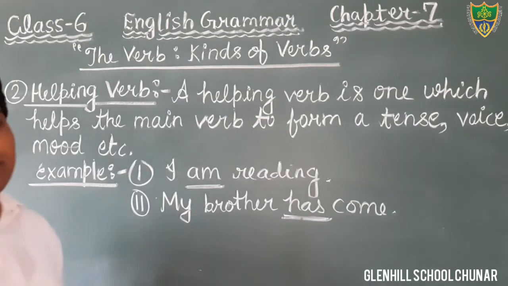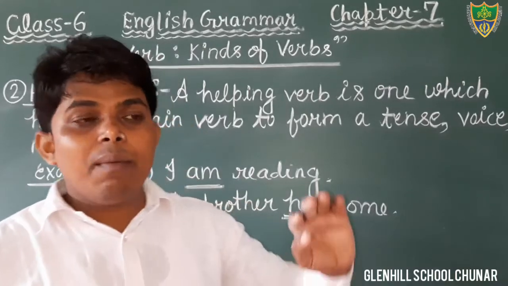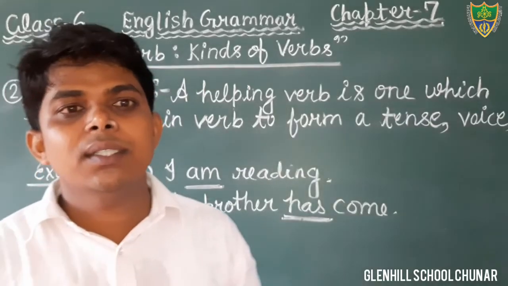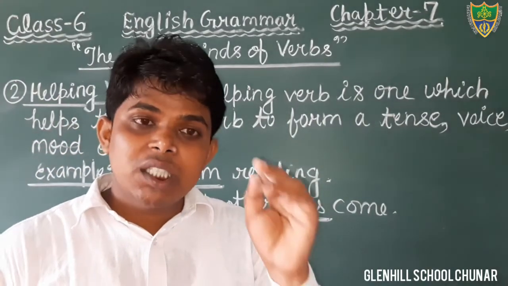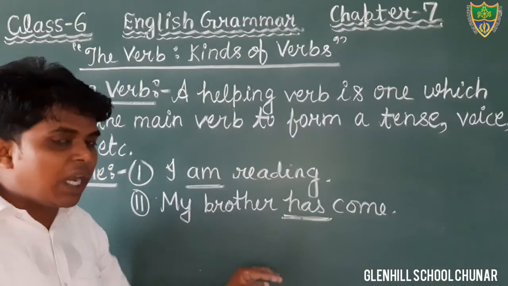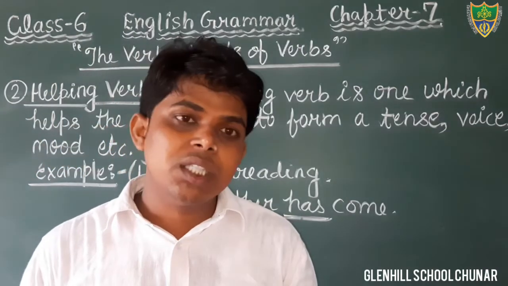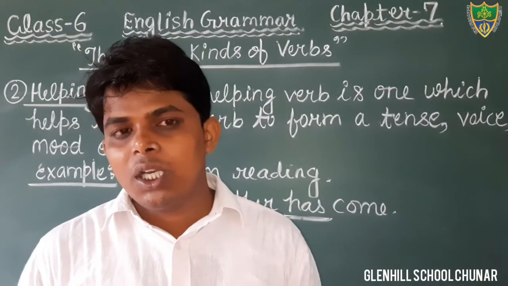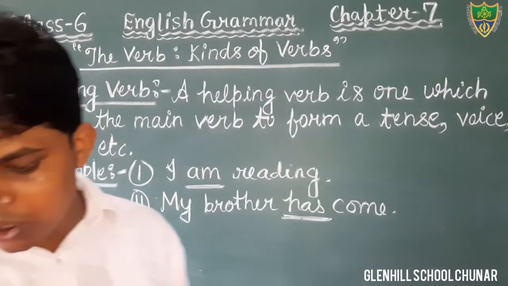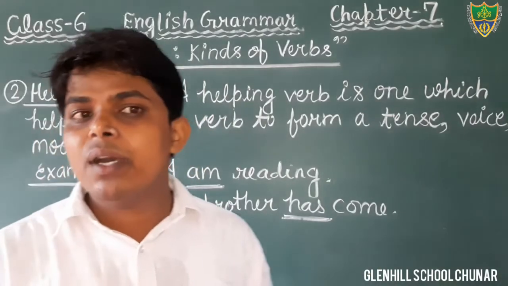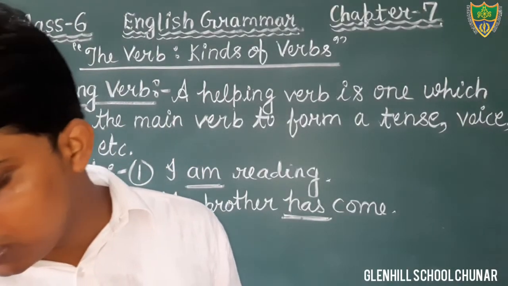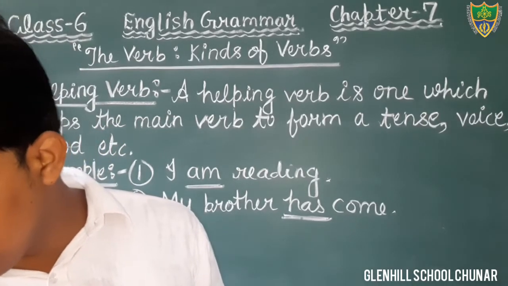And now we will discuss. I have also told you that main verb can be categorized into two subkinds, that is transitive verb and intransitive verb. And helping verb can also be categorized into two subkinds, that is primary auxiliaries and modal auxiliaries. Okay, students? In your book only the subkinds of the main verb, transitive verb and intransitive verb, are given in this chapter. In chapter number 7, the topic transitive verb and intransitive verb is given that we have to read.